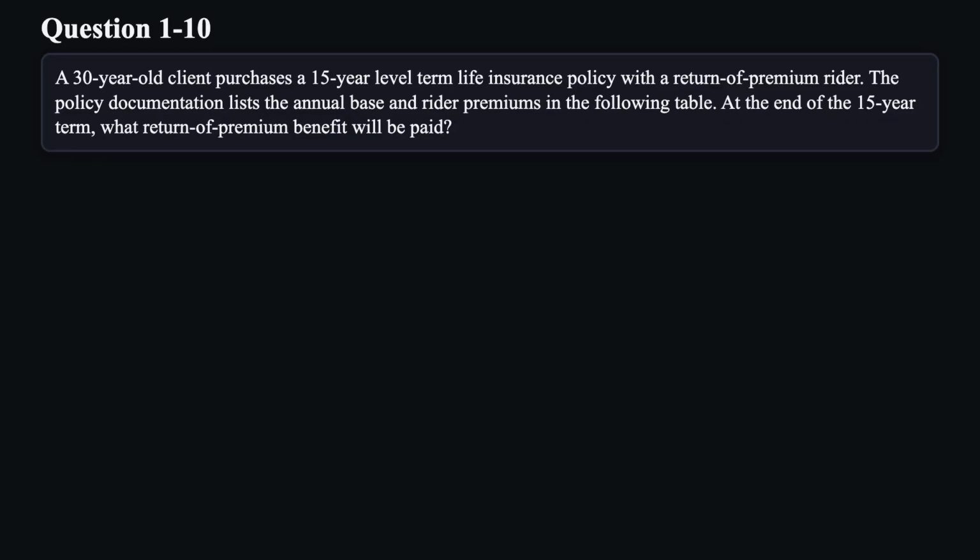Question 10. A 30-year-old client purchases a 15-year level term life insurance policy with a return of premium rider. The policy documentation lists the annual base and rider premiums in the following table. At the end of the 15-year term, what return of premium benefit will be paid?